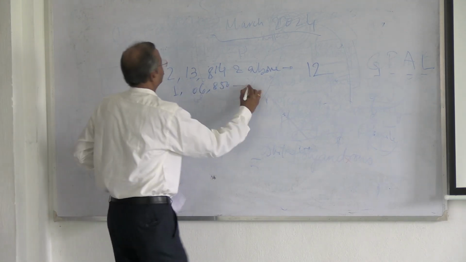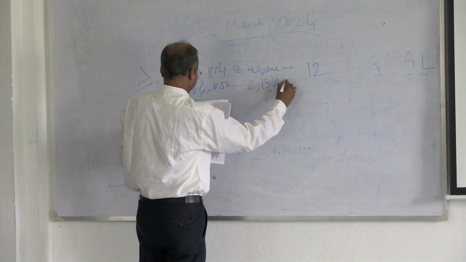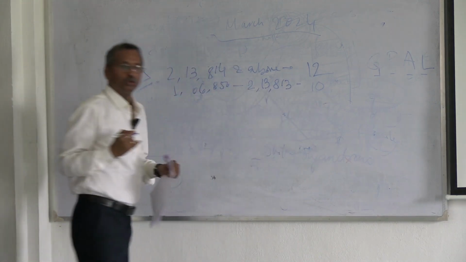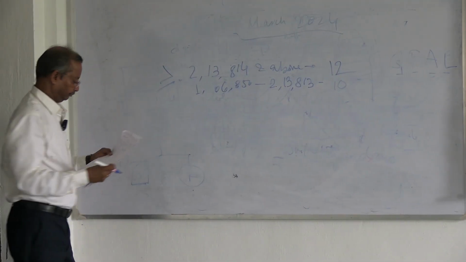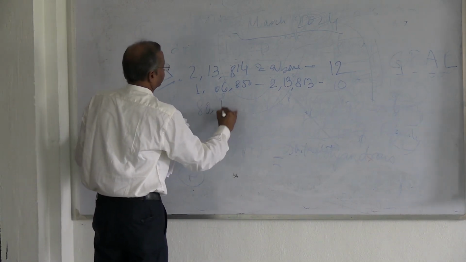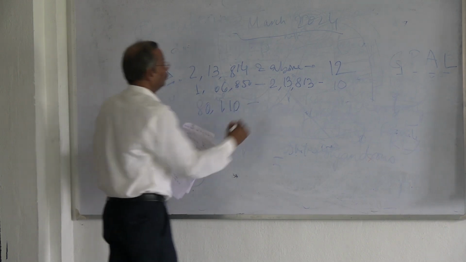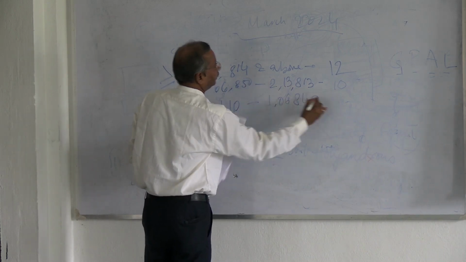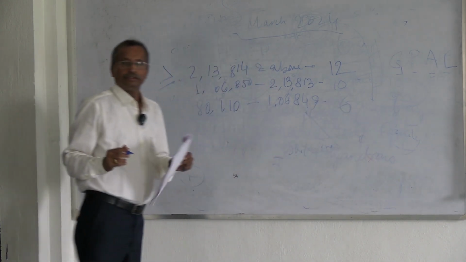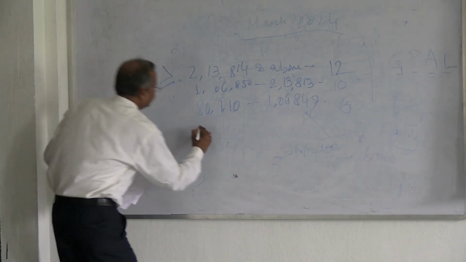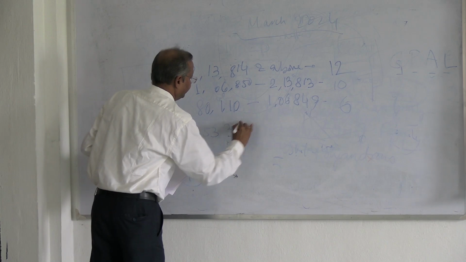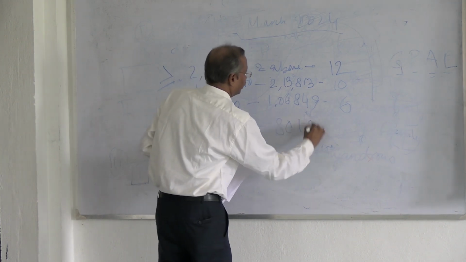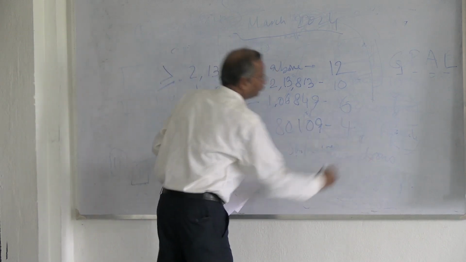1,06,850 to 2,13,813: score 10. Then 80,110 to 1,06,849: marks 6. Then 53,361 to 80,109: marks 4.